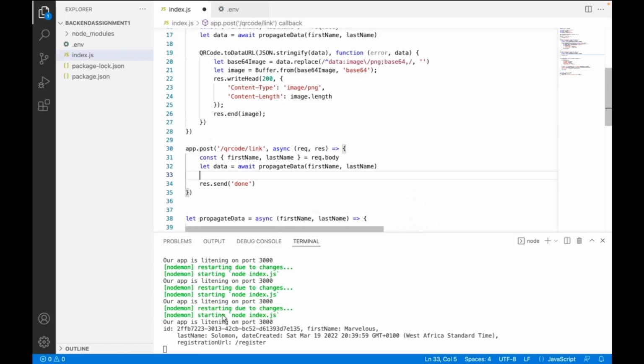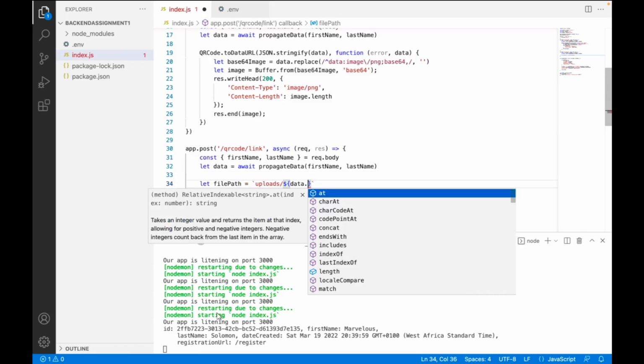And we're going to call the data. When we return that data object, we are expecting to have the ID. So we can use the ID as the image name because the image has to be unique all the time. And of course, the ID is a UUID string. So yeah, it's unique. So we can stick to that and we can have .png. We don't have that folder created yet, so we can just create a folder. But of course, in your code, you can also create a folder by just importing the file module, FS, right?